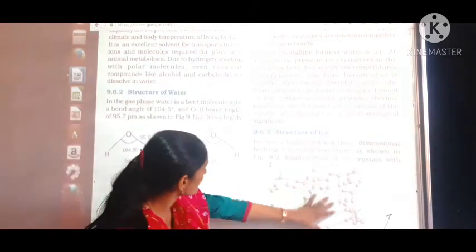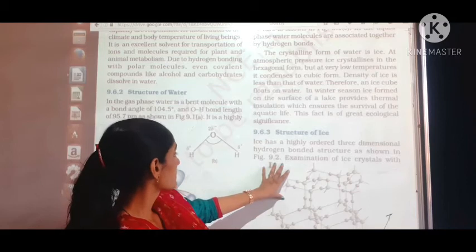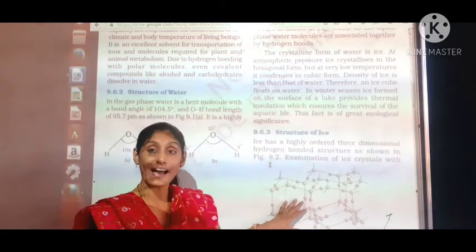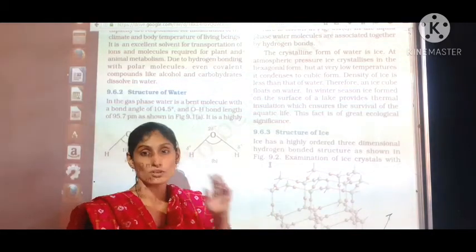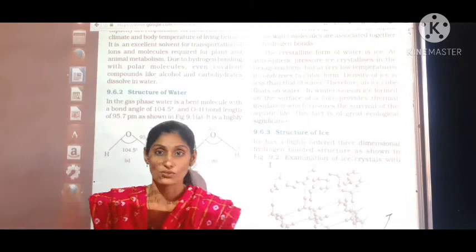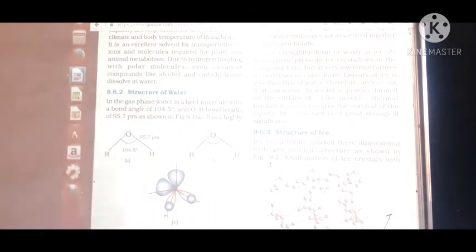So when we talk about the structure of ice in the crystal form, it is hexagonal at a higher pressure, whereas at lower pressure it is converted into cubic form. So that is the structure of water in the gaseous phase as well as in the crystalline form.